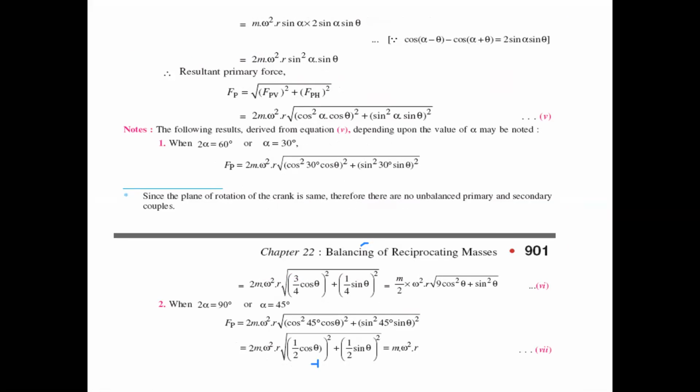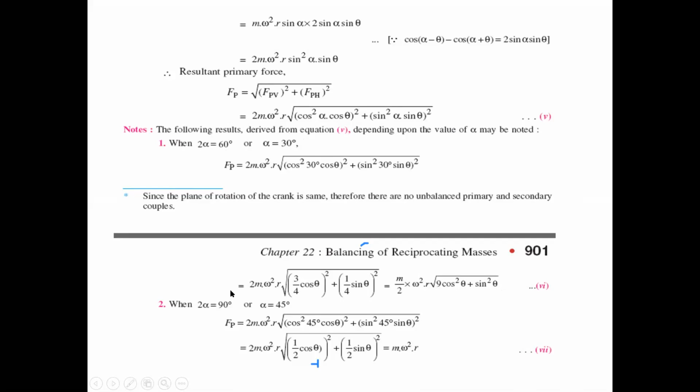Now we find the resultant. The resultant primary force equals the square root of FPV square plus FPH square. So the term will be 2m omega square r times the square root of cos square alpha cos square theta plus sin square alpha sin square theta. Now we take the alpha values. When 2 alpha equals 60 degrees, that is alpha equals 30, the equation will be m by 2 into m omega square r into the square root of 9 cos square theta plus sin square theta.